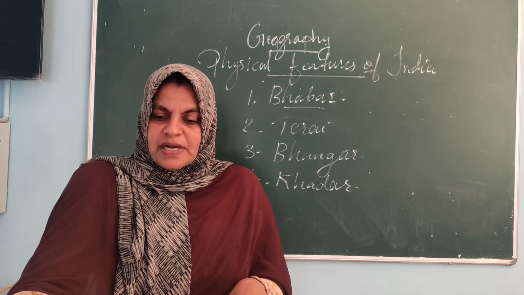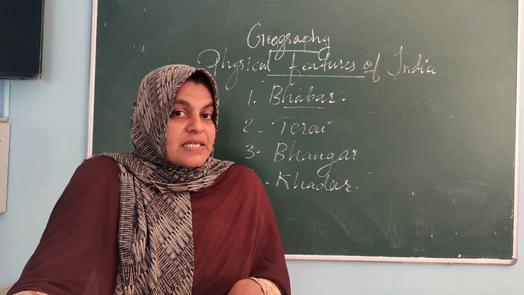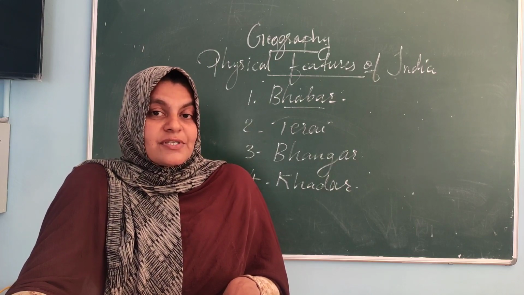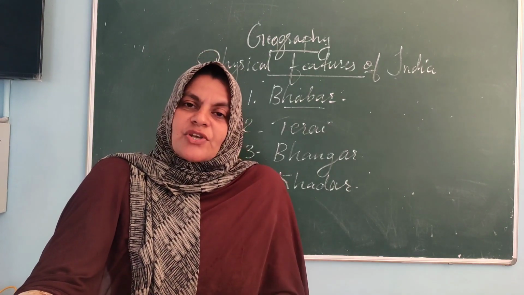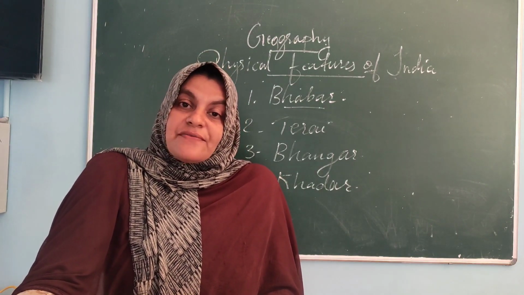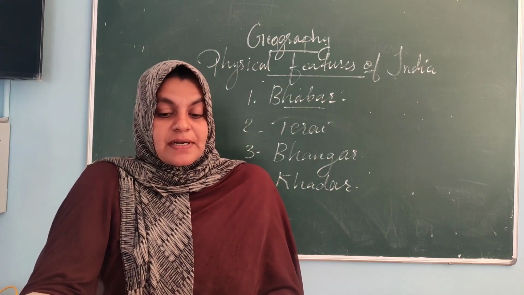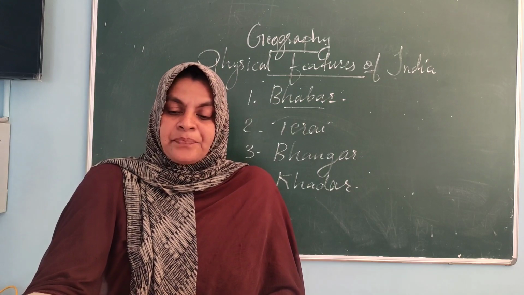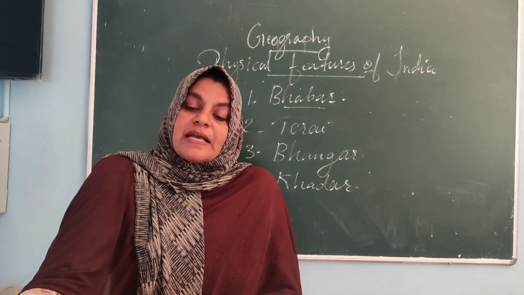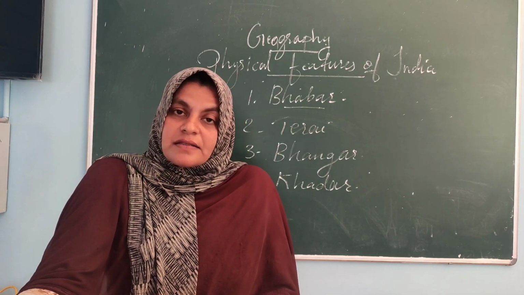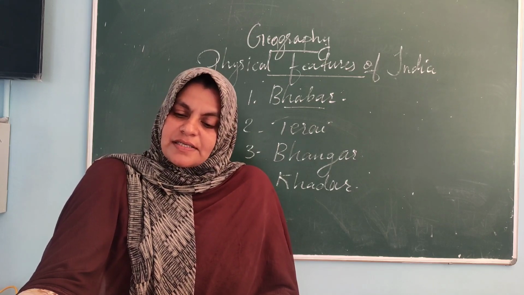How is it possible? Because of the presence of the rivers in this area. You know that rivers carry alluvial deposits and make a flood plain. So because of the presence of the rivers in this area, the soil is renewed every year. So this soil is so fertile. Thus it is more ideal for intensive agriculture. This Khadar soil area is more intensive for agriculture.